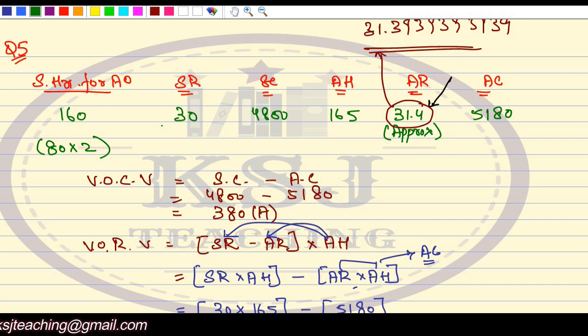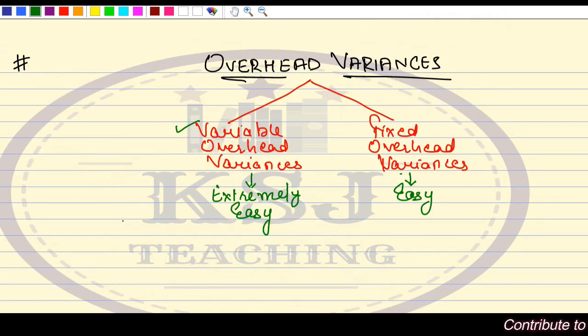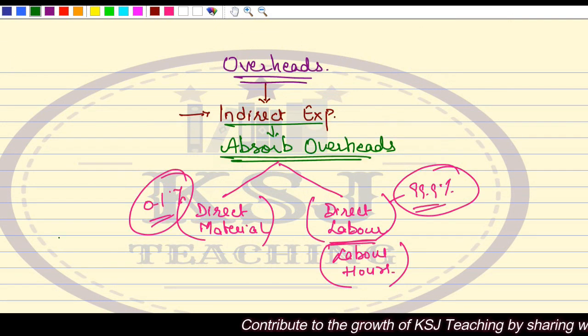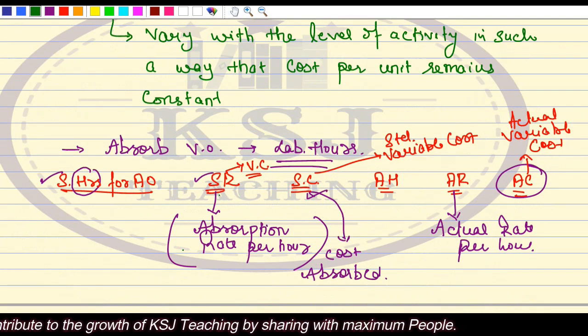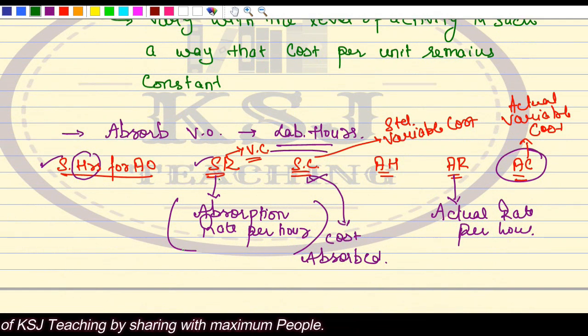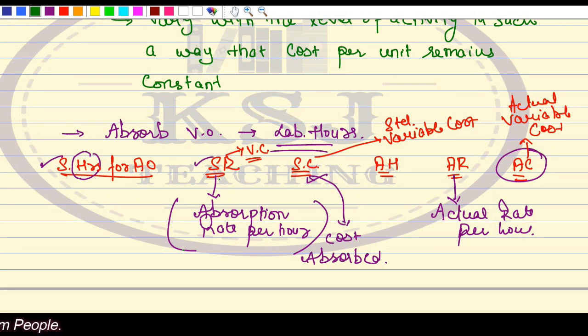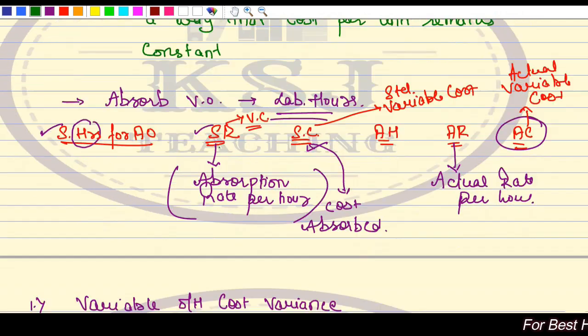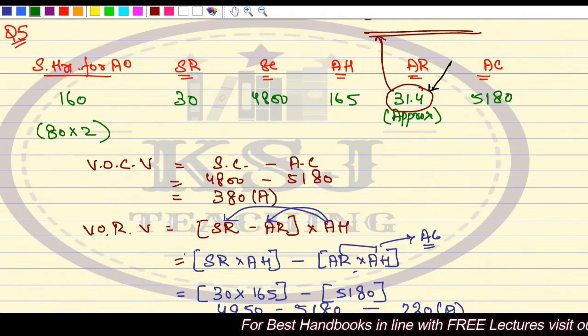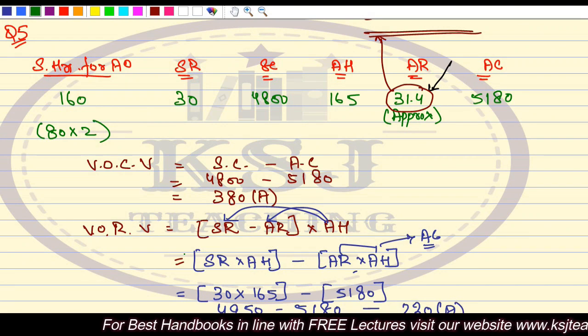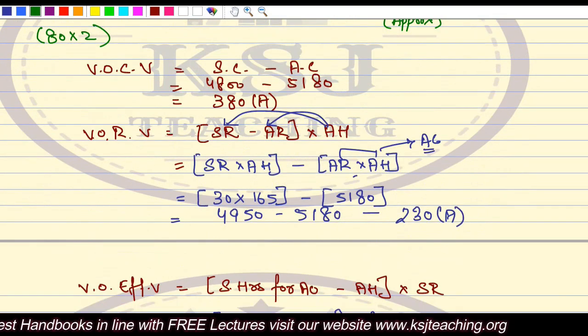For the overhead variances, the only important thing that you need to understand is that we absorb the overheads on some basis. In this case, mostly it is the labor hours on which we are going to absorb. This is how the absorption rate works: the cost that we plan to absorb on the basis of actual output, versus the actual cost actually incurred for that output. So this is about the variable overhead variances. With this, our variable overhead variances are complete. Nothing much to be discussed in that.